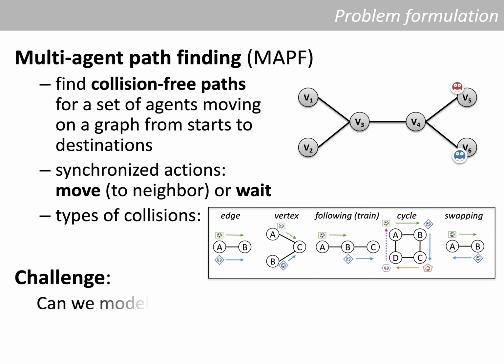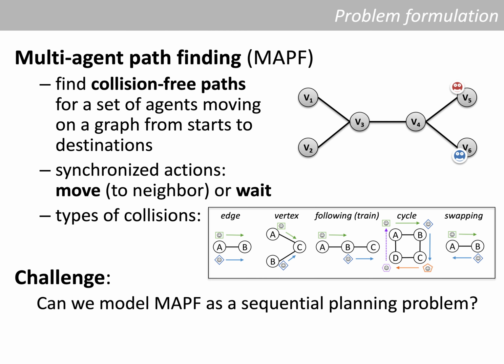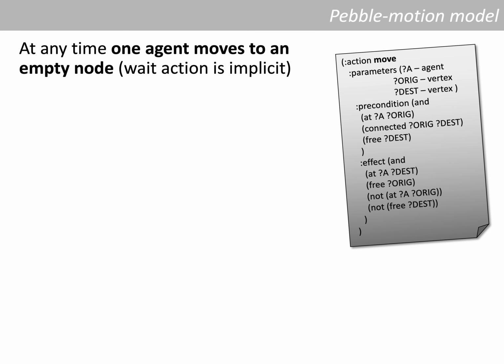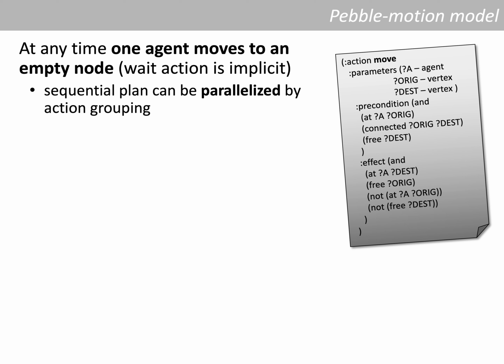In this talk, we are focusing on modeling multi-agent path-finding as a planning problem, specifically on modeling the various types of collisions. You may believe that modeling the problem is quite simple. We just need to encode the move action using preconditions and effects. This is an example of encoding in the PDDL language.